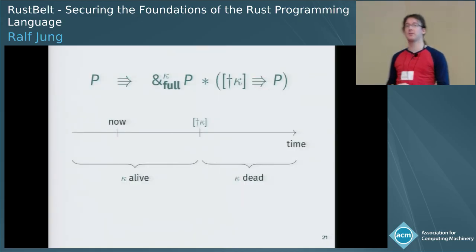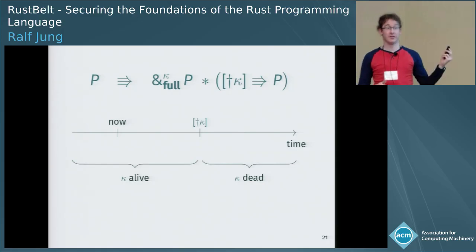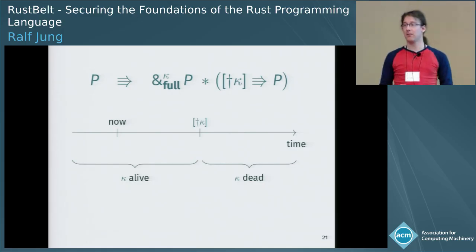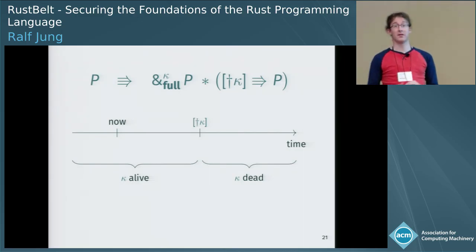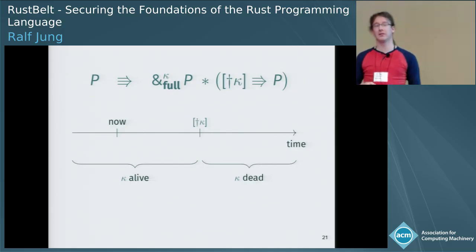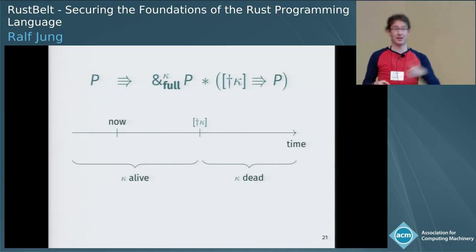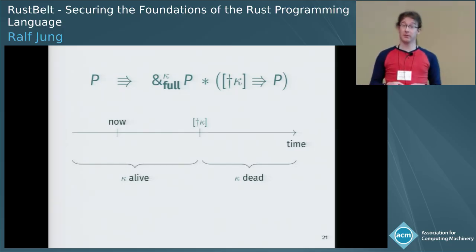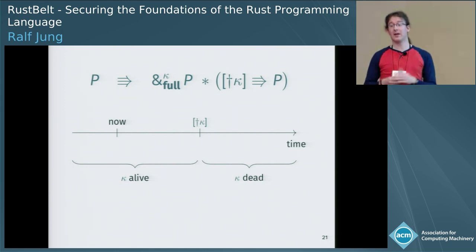So let me demonstrate this by looking a little closer at the central proof rule of the lifetime logic. At the bottom, you can find a timeline where "now" is the point in time when the rule is applied, and dagger kappa is the point in time when the lifetime gets killed and ends. So before dagger kappa, kappa is alive. After dagger kappa, kappa is dead. Now, this rule says that if we own any assertion P, then we can do the following.